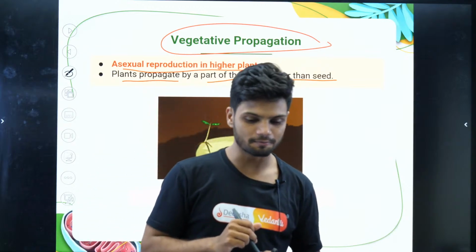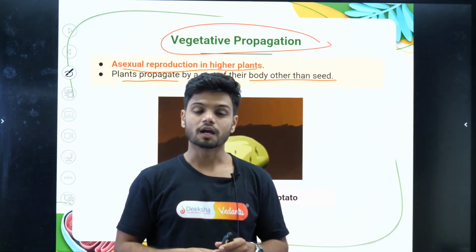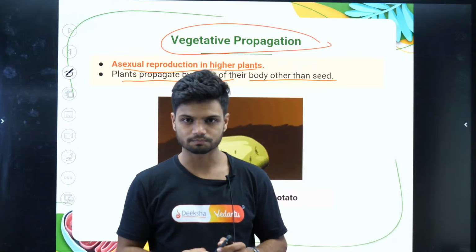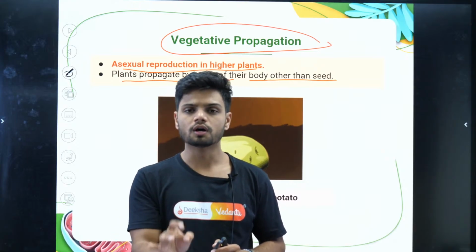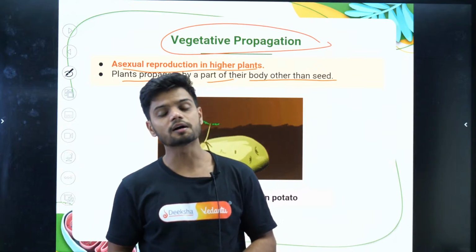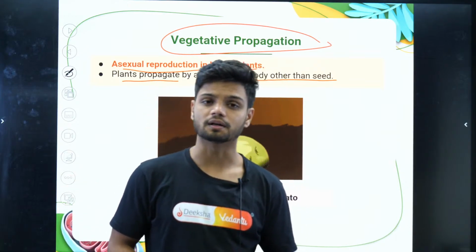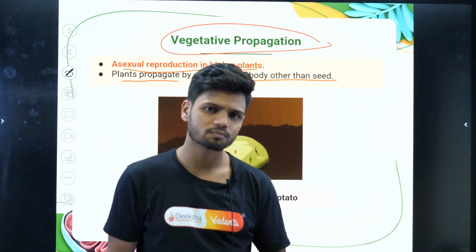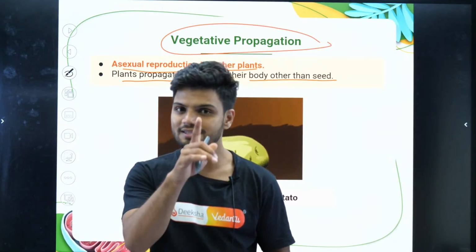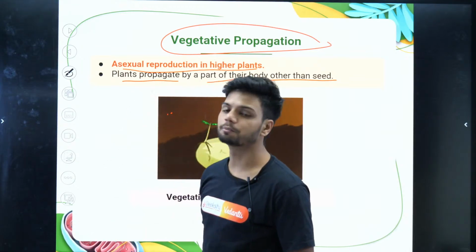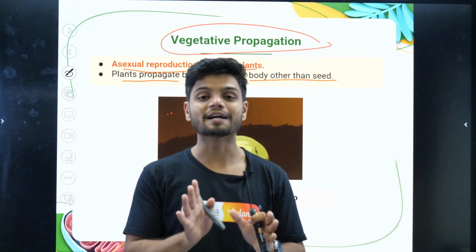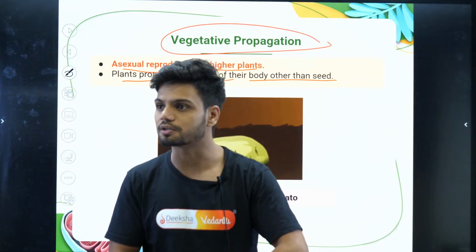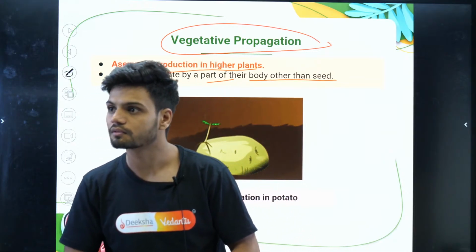Now, if I remember, last year in the board examination, there was a question. What was the question? A farmer wants to grow a new plant, but he does not have seeds. What can he do? The answer is vegetative propagation. If a plant is growing without seed, that is called vegetative propagation. Clear?